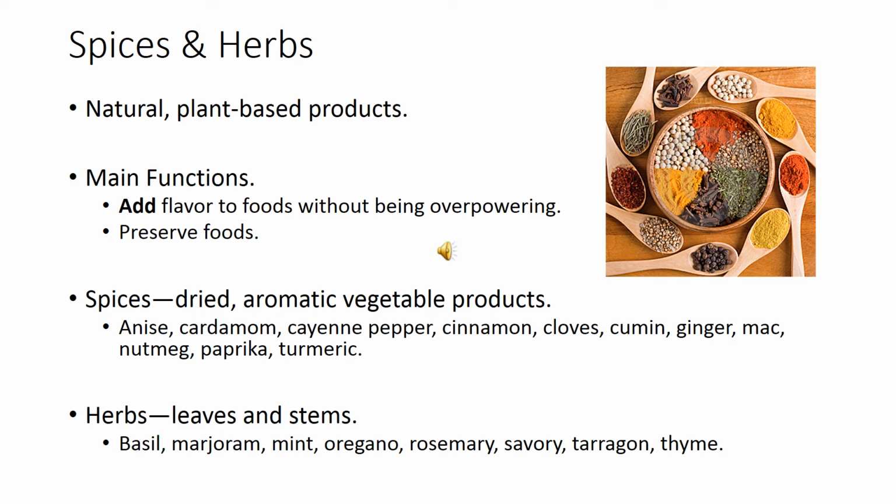The most essential concept to understand from this PowerPoint slide is that spices and herbs are both natural plant-based products and they add flavor to the foods. The difference between spices and herbs is that spices are dried vegetable products and herbs are leaves and stems. Take a look at examples of each of these that are provided and try to notice these characteristics in each of these classifications.